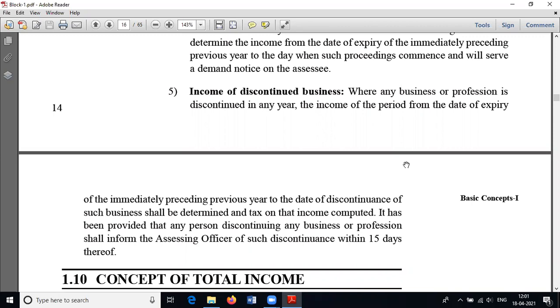It means that, for example, suppose A and B jointly started a business on 1st May 2019. By the passage of time, they determined to wind up their business by September 30.